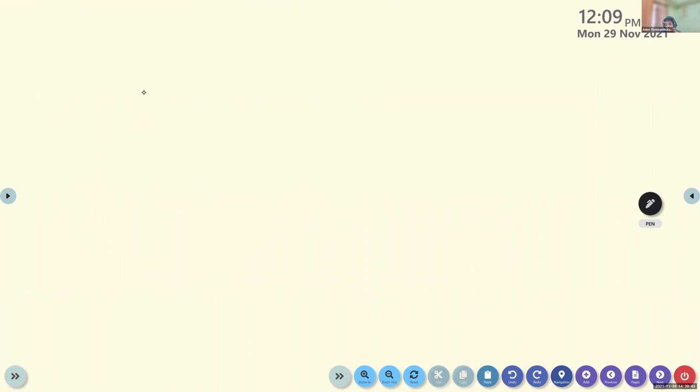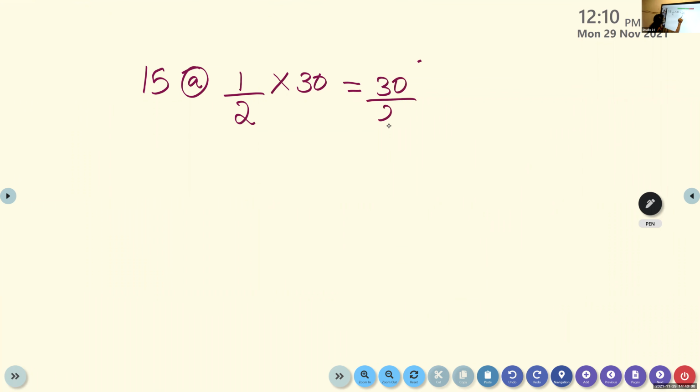Let's do it together. So 15A, half of the days in June. Instead of "half of", we will write multiply. How many days in June? 30. So we should write 30 divided by 2. Should we write this? Yes. Who is having doubt?